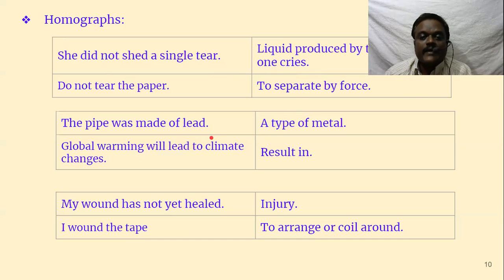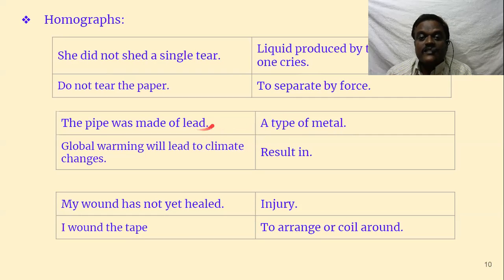The pipe was made of lead. Global warming will lead to climate changes. Already in homonyms, we saw lead. We have three meanings. This is lead, whereas this one is lead. Lead means a type of metal.